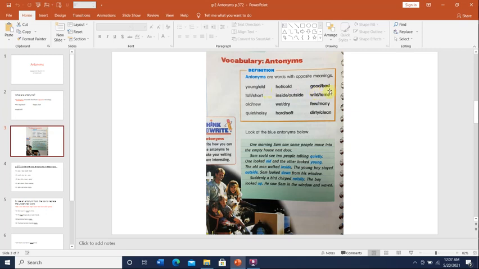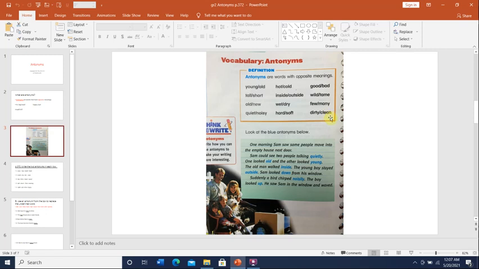Good, bad. And the antonym of tall is short. Inside, outside. These are all the words and their antonyms. Wild and tame. The antonym of old is new. The antonym of wet is dry. The antonym of few is many. The antonym of quiet is noisy. The antonym of hard is soft. And the antonym of dirty is clean. These are just some antonyms, and I know you are mostly familiar with these words.